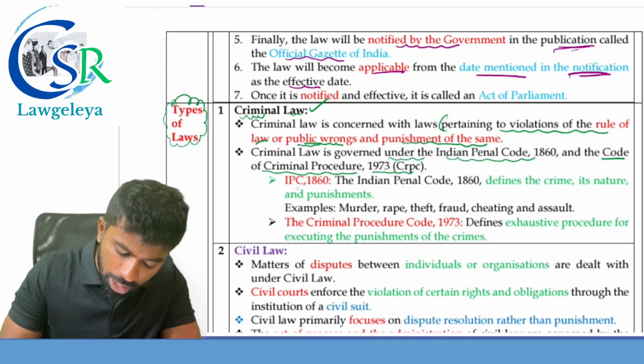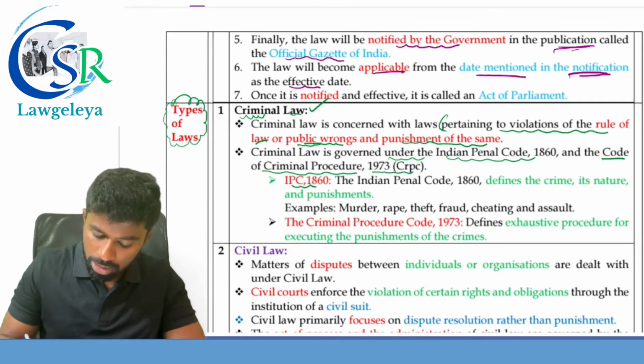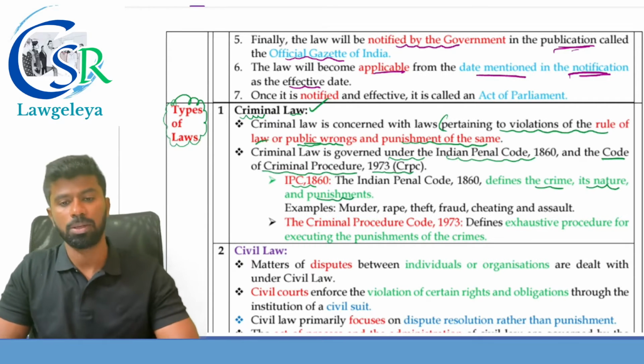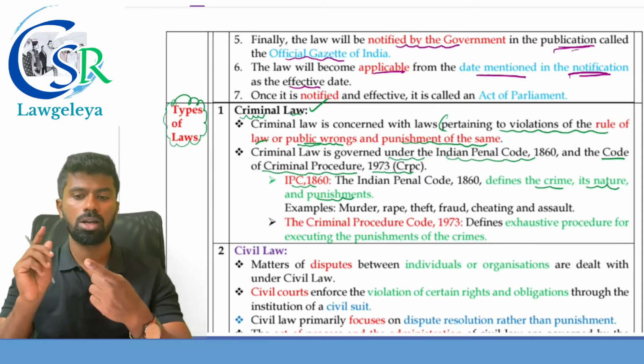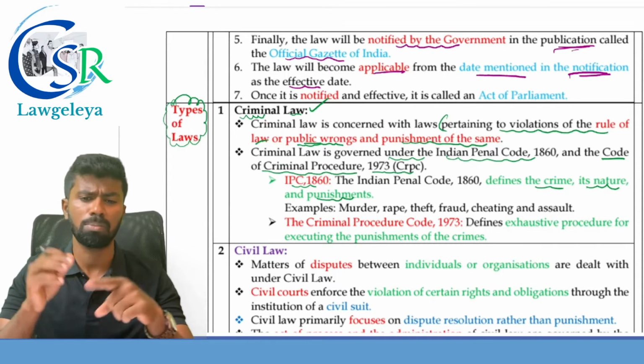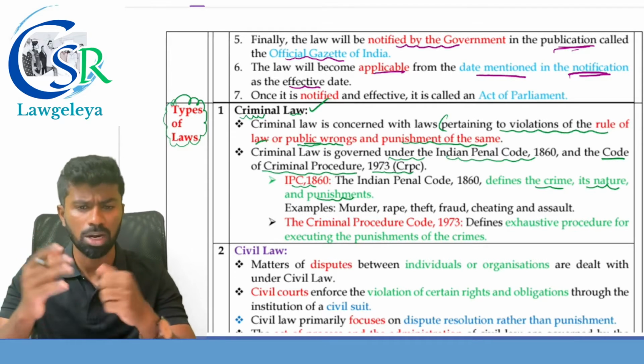Next one, IPC 1860. The Indian Penal Code 1860 mainly deals with what? It defines the crime and also its nature and the punishment for the same. IPC provides the definition of crimes, its nature, as well as the punishment. For example, murder, rape, theft, fraud, cheating, and assault, criminal assault.